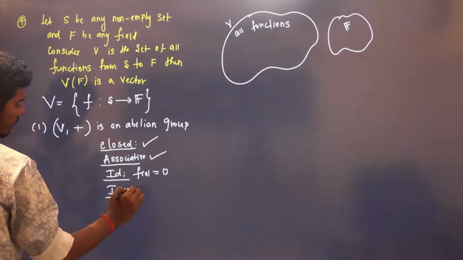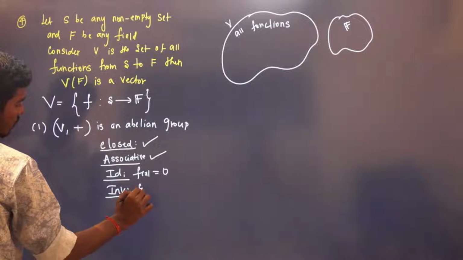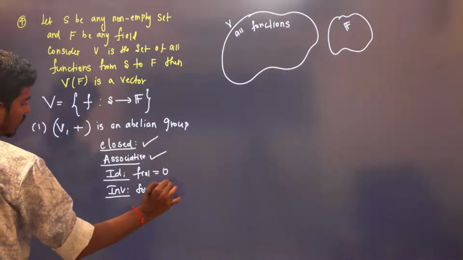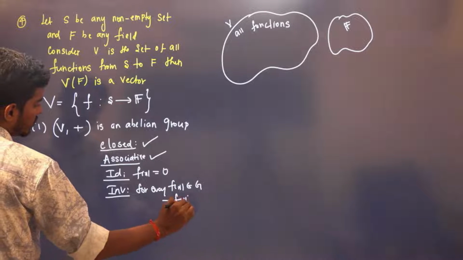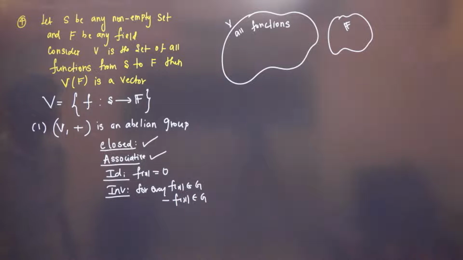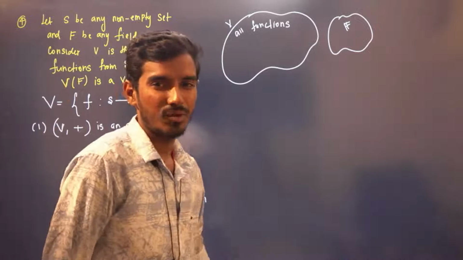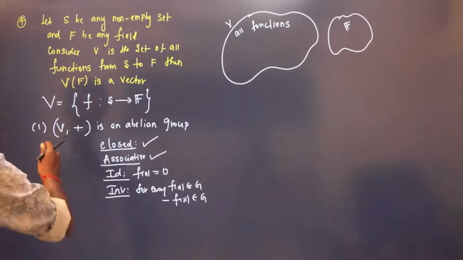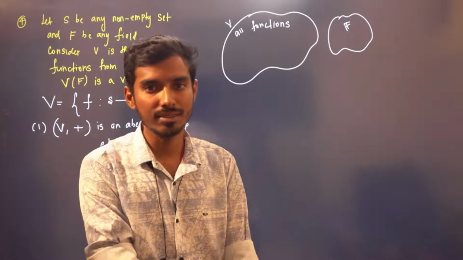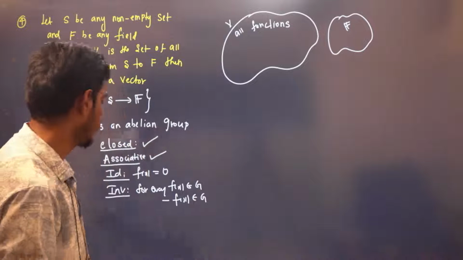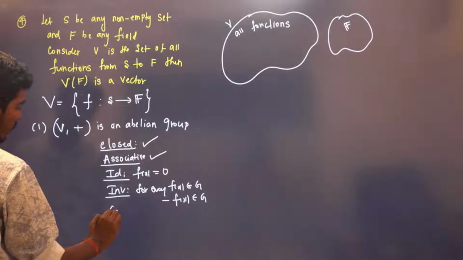And inverse is, for every f of x in G, minus f of x is also in G, that is your inverse. For example, with respect to addition, sin x, what should be added to sin x to get 0? It is minus sin x. Minus sin is also a function. And also it is commutative.